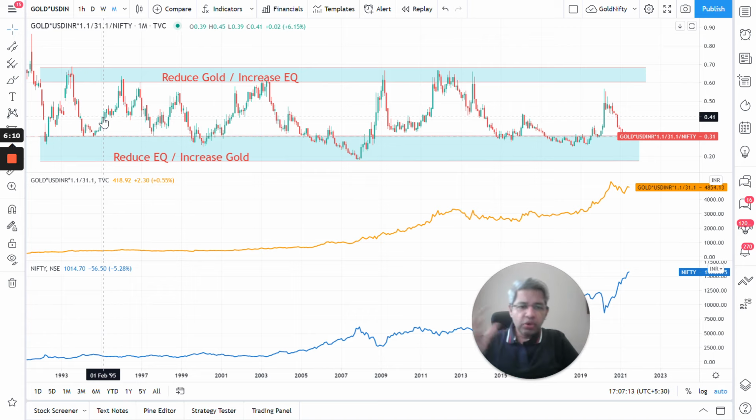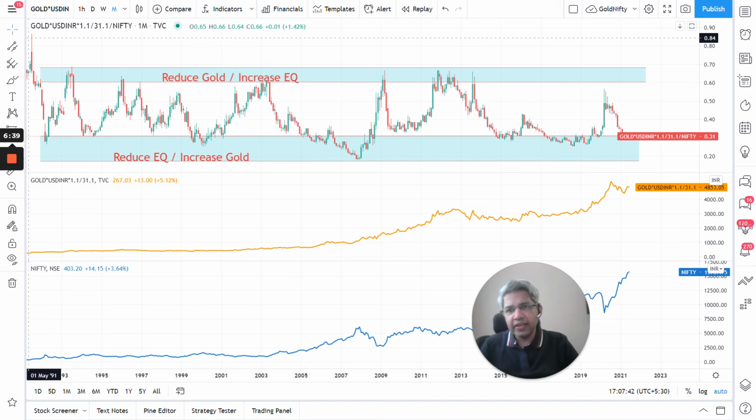So I've taken the gold dollar rate, I have multiplied it with USD INR, I have multiplied it with another 10%, which is the import duty, and I've divided it by 31.1, which is the conversion from troy ounce to grams, to get the INR gold rate per gram. And I've then divided that entire thing by the Nifty value. So you are getting a ratio of gold INR to Nifty in this top plot.